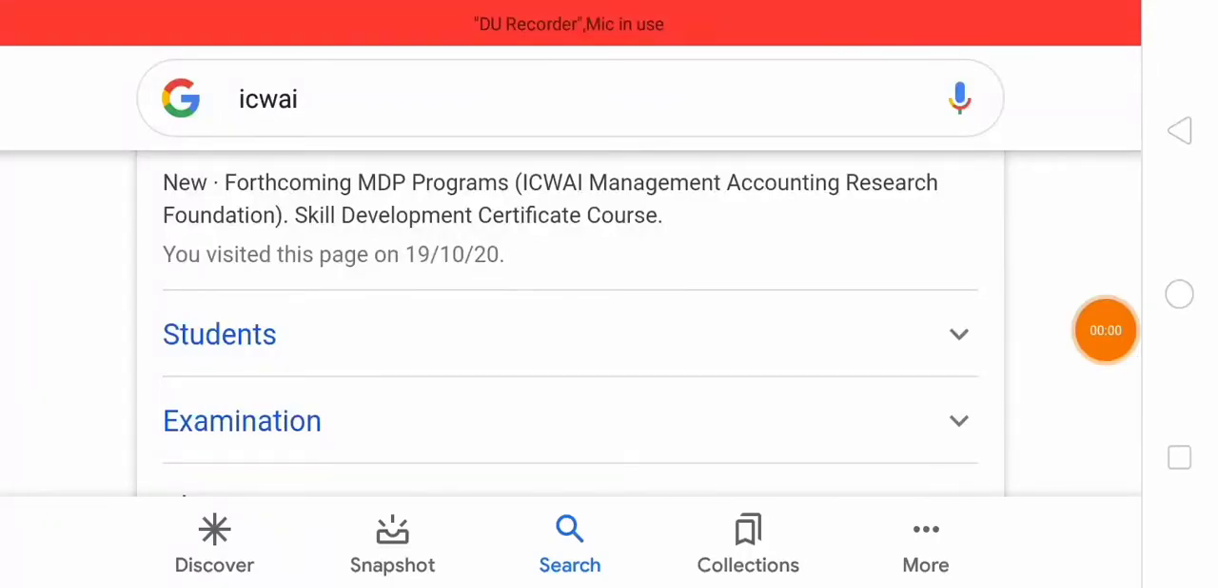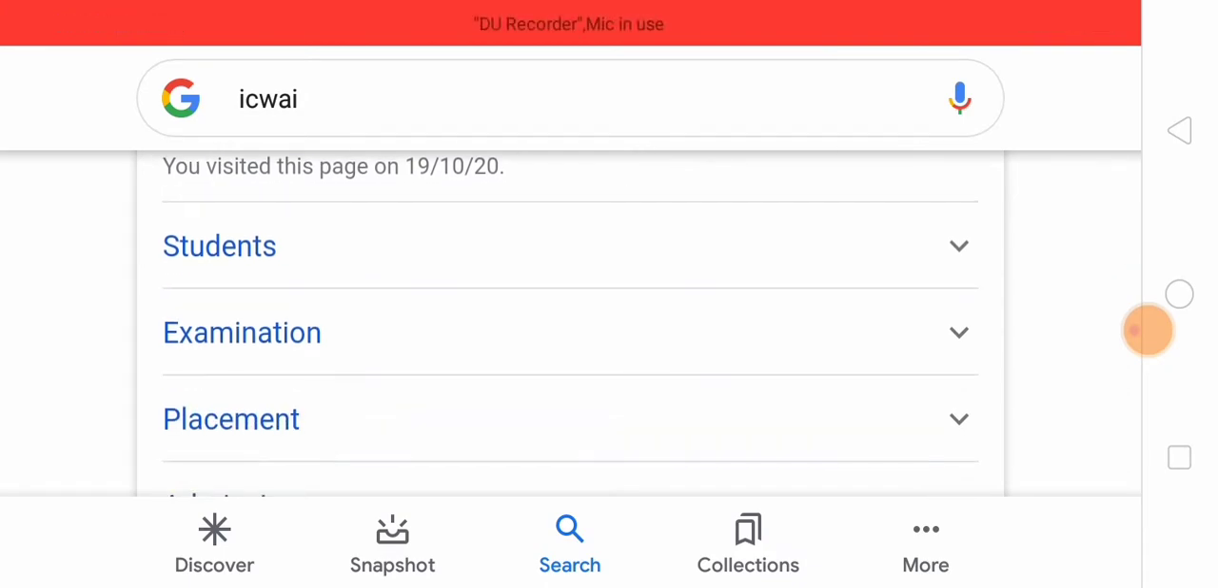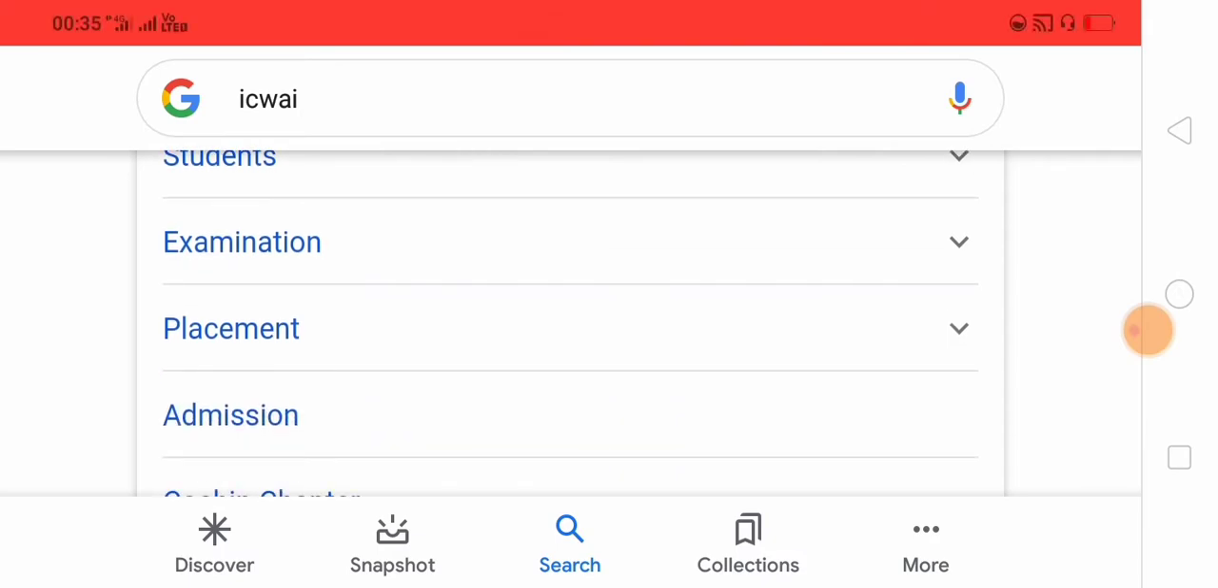Hello students, in this video, the Institute of Cost Accountants of India has released the December 2020 online mock test. I will guide you on how to appear in the online examination and how to access it.